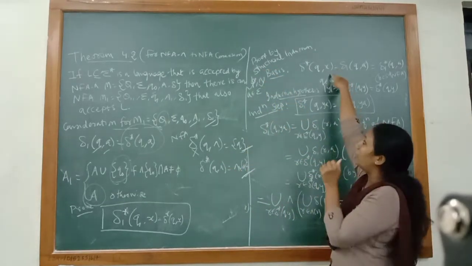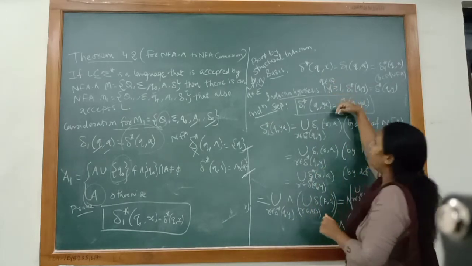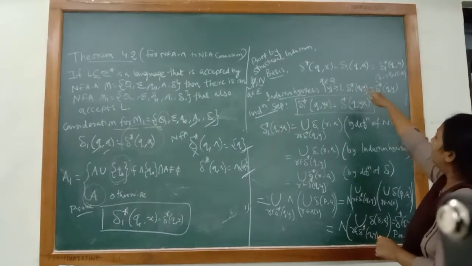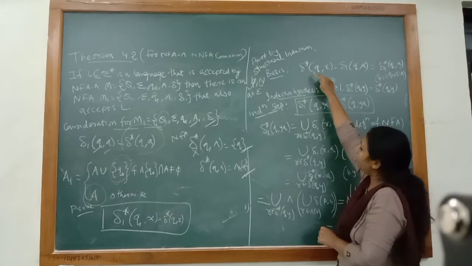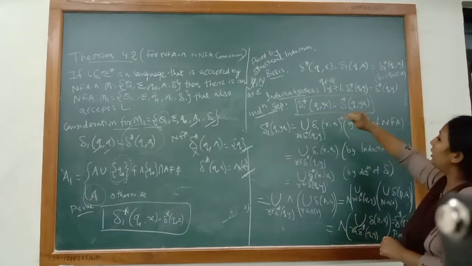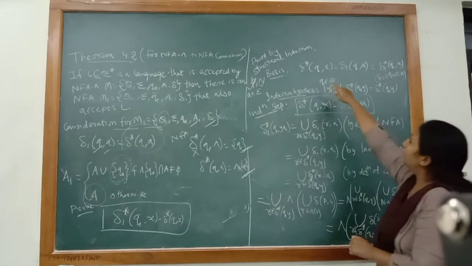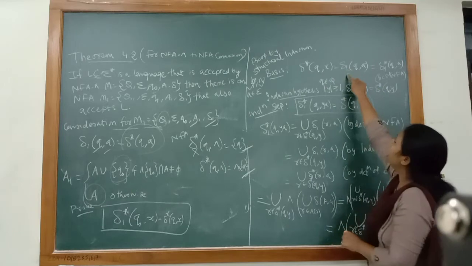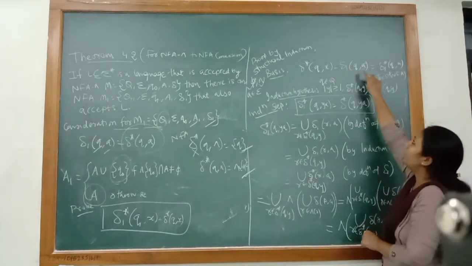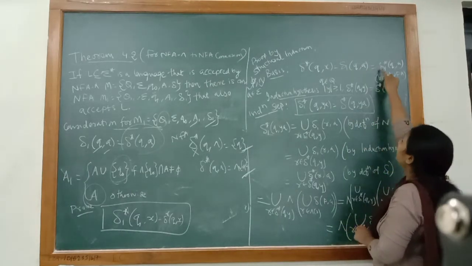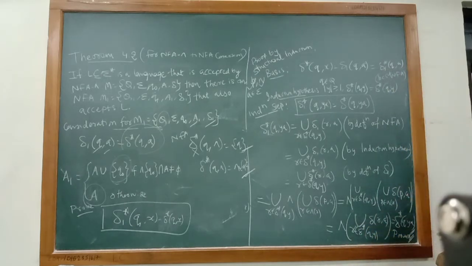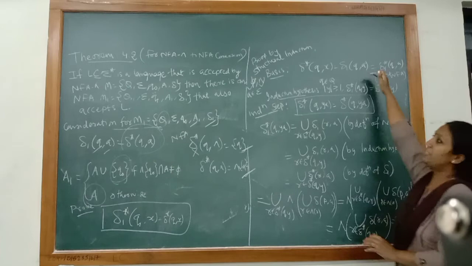So we are taking some string A in the basis. Clear? So in the basis we have to take the base value, that is delta star Qx is equal to delta 1 Qa. We have taken x equal to A, which is equal to delta 1 star Qa, because of NFA. So this is the basis.